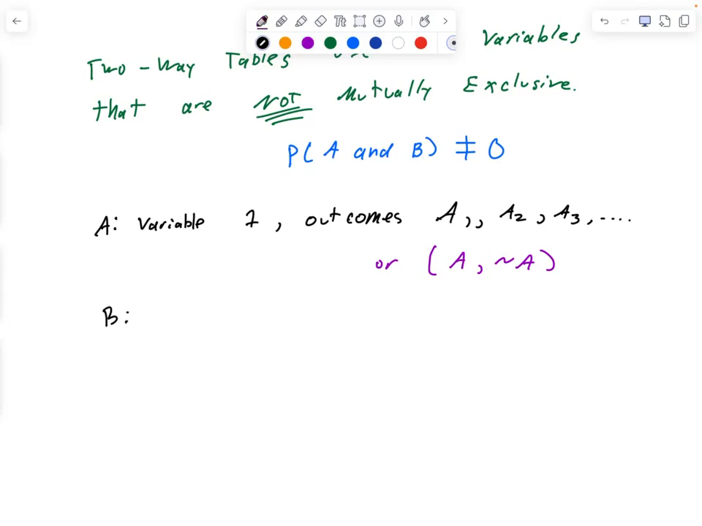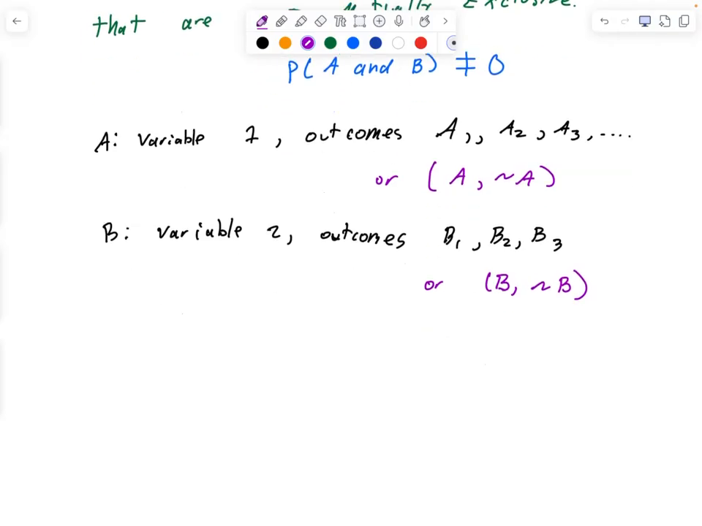And then B is also the second variable. And just as well, the outcomes could be B1, B2, B3. I just want to make sure you're not confused in thinking that it always has to be yes, no questions. The squiggly means not. That's the notation that we'll use in this class. The other notation was A with the little C on top. That was the other way of saying not.